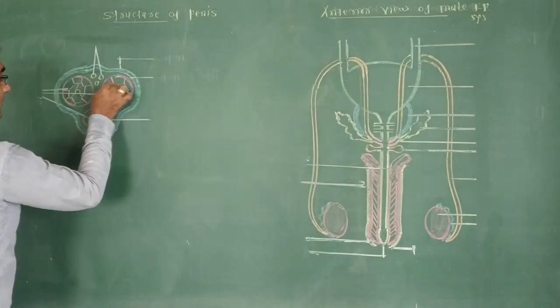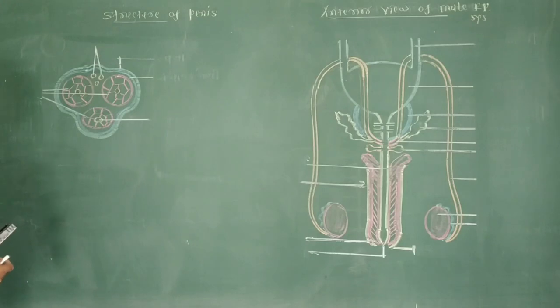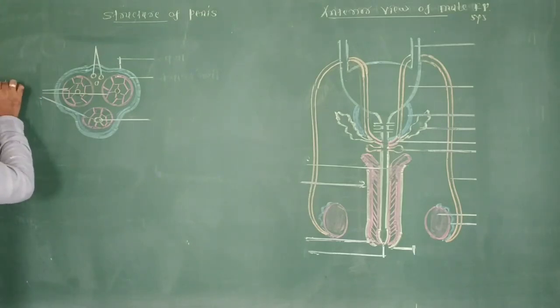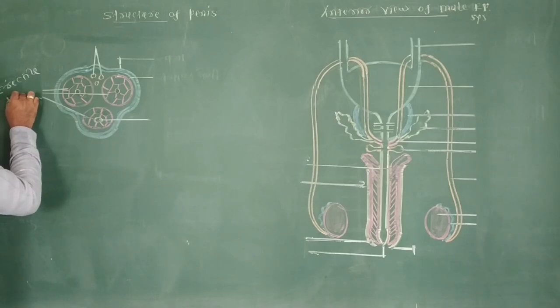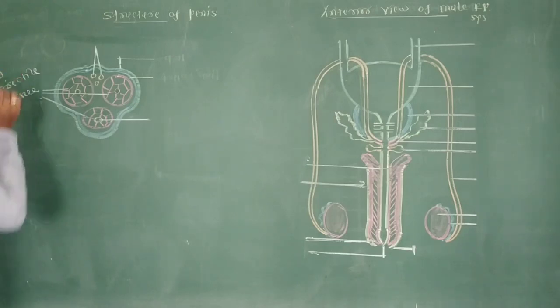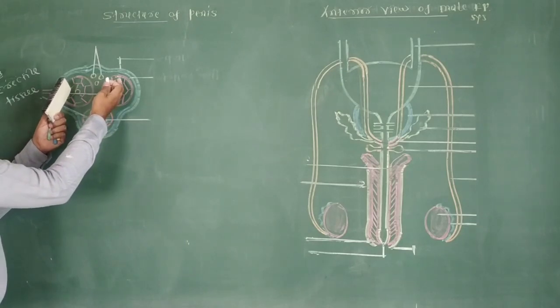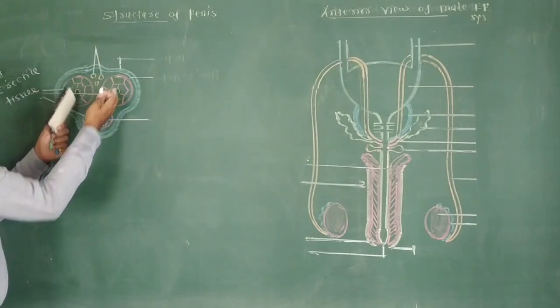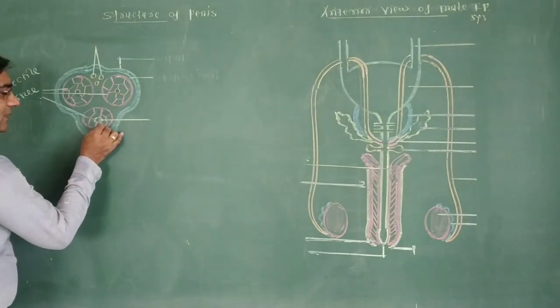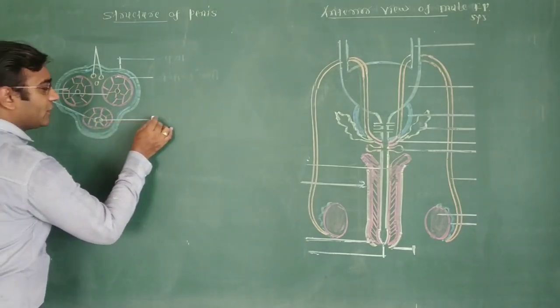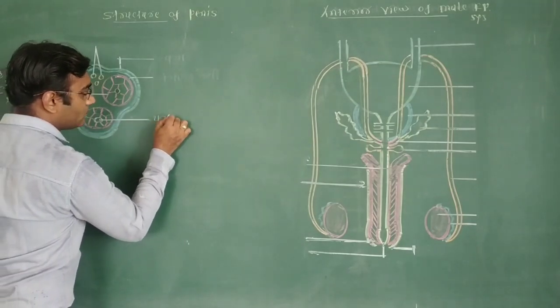The penis is made up of three specialized tissues, that is, erectile tissue. Three columns of erectile tissue: two erectile tissues are situated on the dorsal side of the penis and one on the ventral side. In the erectile tissue present on the ventral side of the penis, there is the structure urethra pars.